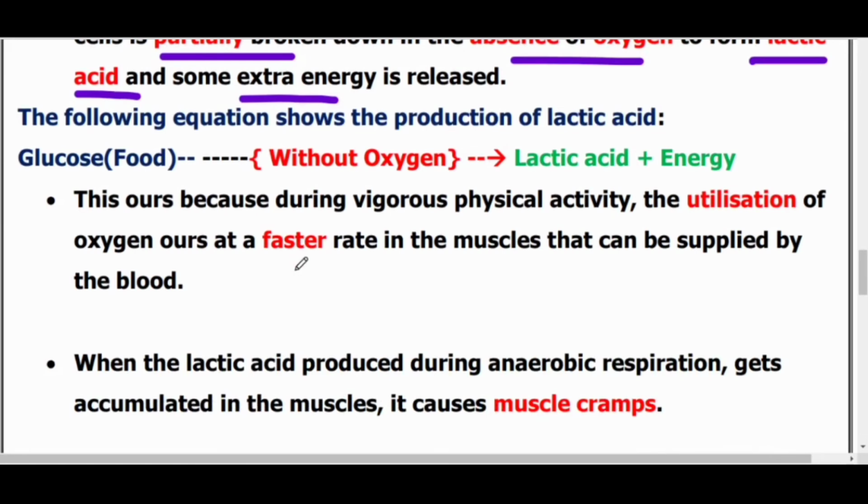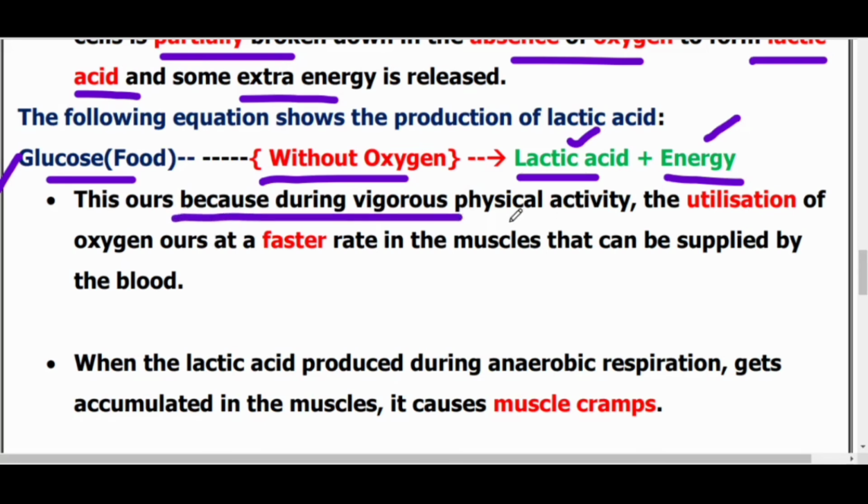Now what is the equation for this type of respiration? Glucose, that means food, in the absence of oxygen for a short period of time, produces lactic acid and energy. So you need to remember all this, the equations. During vigorous physical activity, oxygen is utilized at a faster rate.